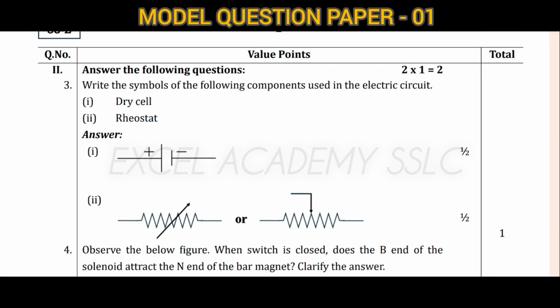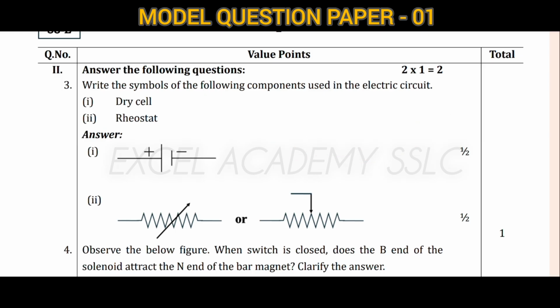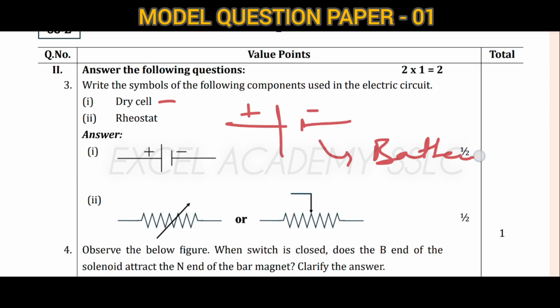In this 1 mark question, the first thing you want to do is practice the symbols from the electricity chapter. You want to practice the diagrams. The first diagram is the dry cell. This is the diagram, here it is a positive charge, and here a negative charge. This is a battery.